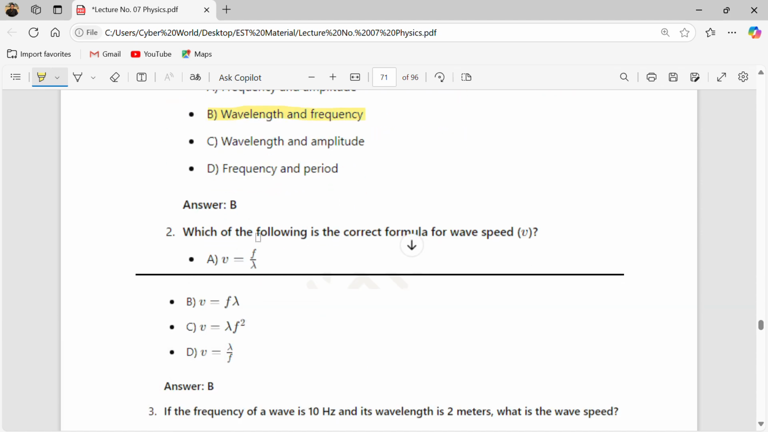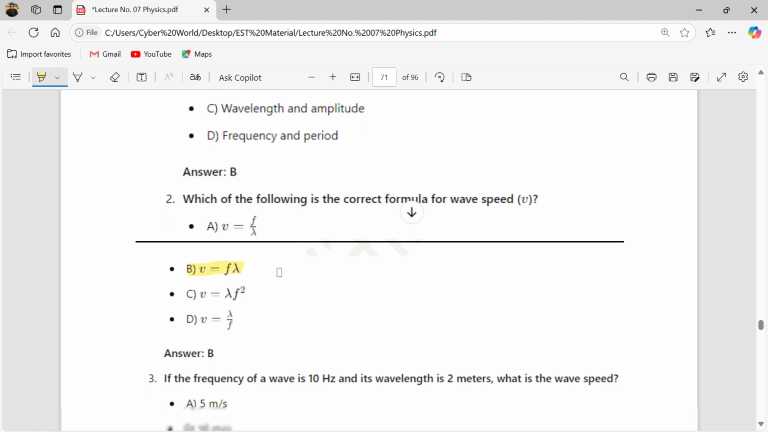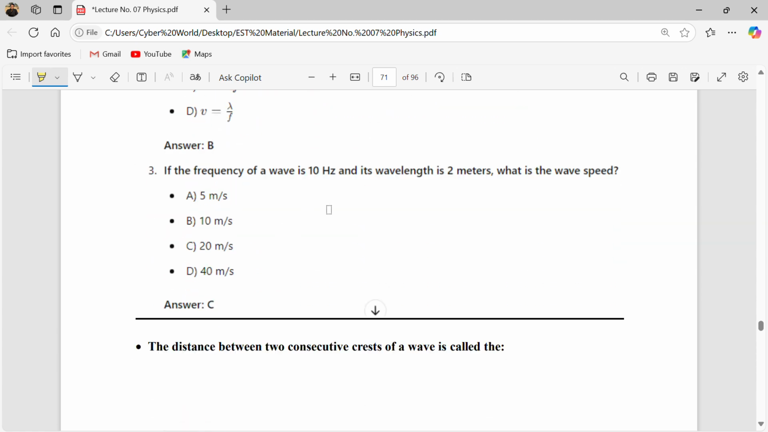Which of the following is the correct formula for the wave speed? We know that v = fλ is the correct one. If the frequency of a wave is 10 Hz and its wavelength is 2 meters, what is the speed? We know that 10 multiplied by 2 is 20, so 20 meters per second.